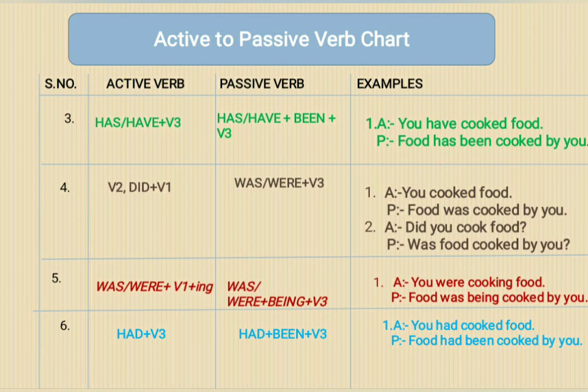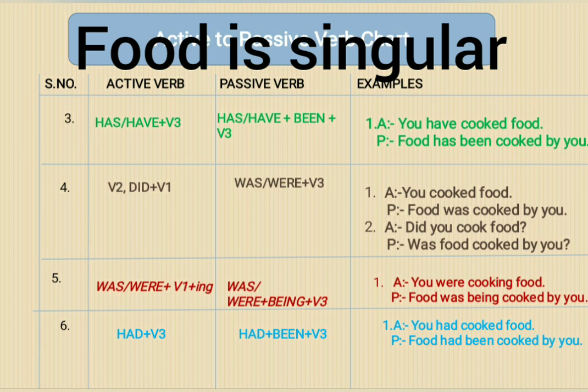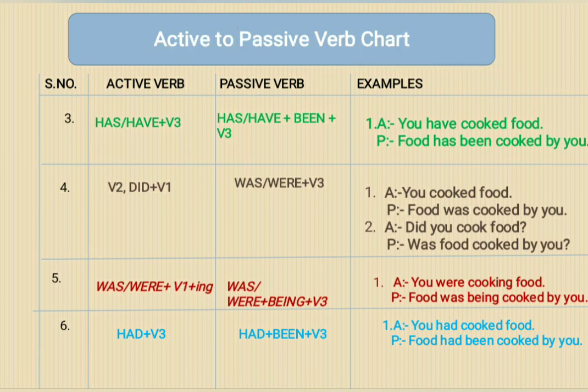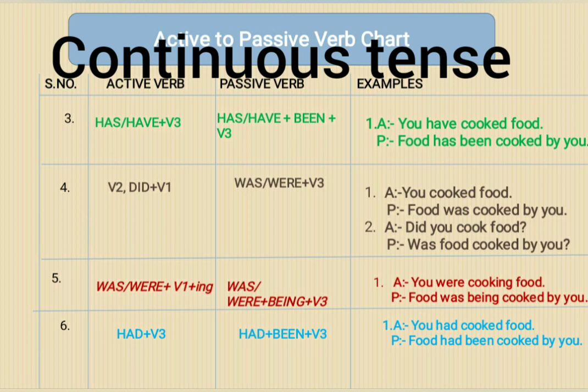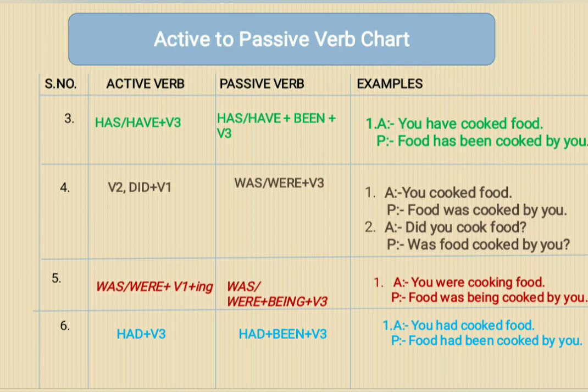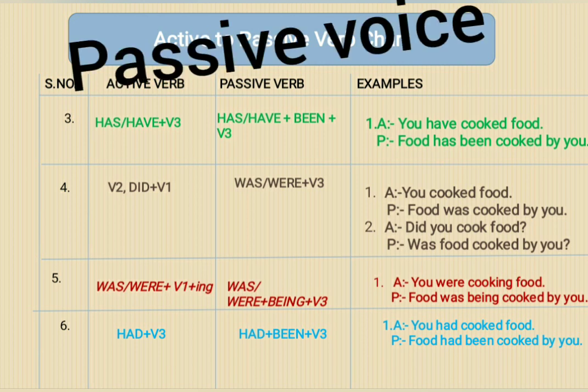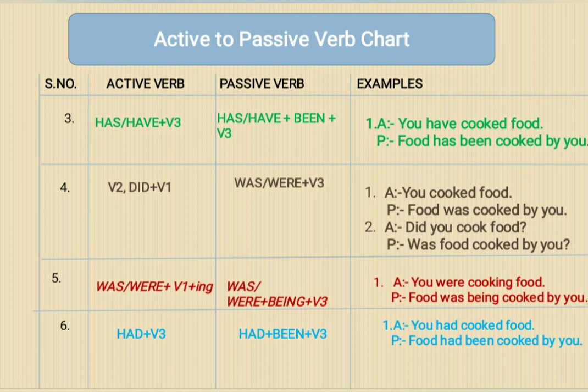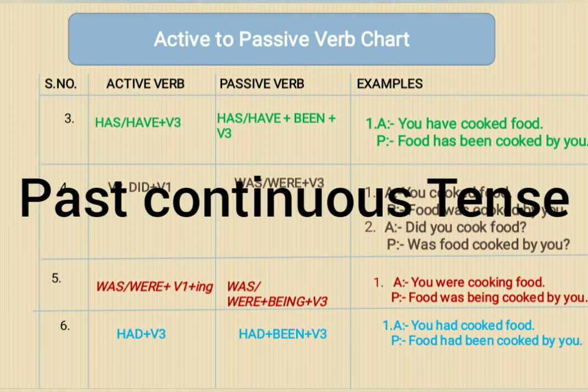In active voice, if it is written, you were cooking food, its passive voice will be food was being cooked by you. We have used was here because food is singular, and we have used being because it is continuous tense. We have used V3 because it is compulsory in passive voice. And remember, this is past continuous tense.